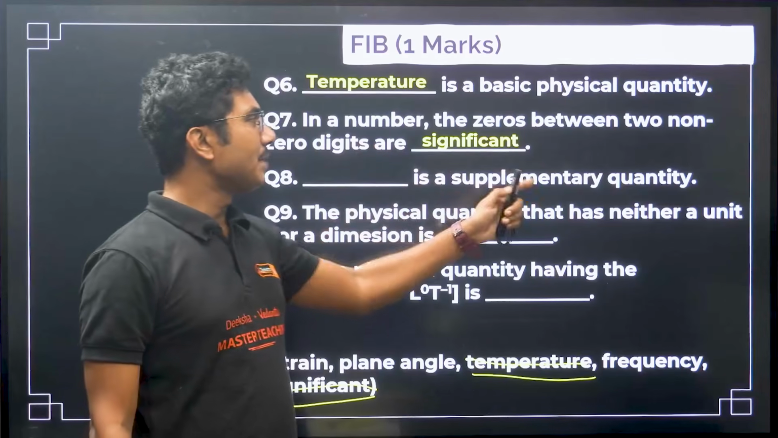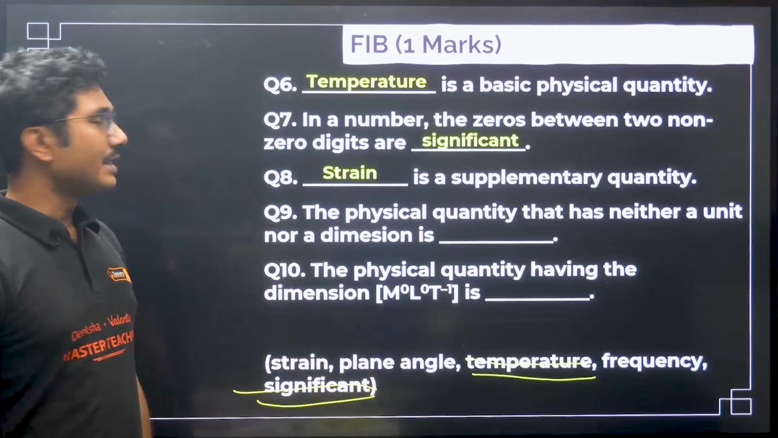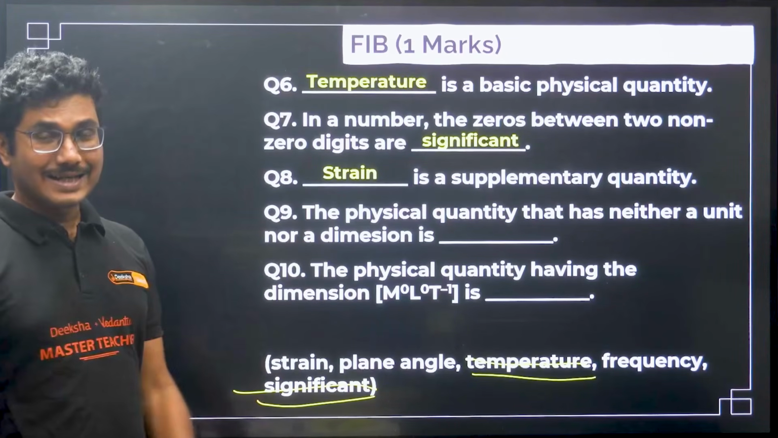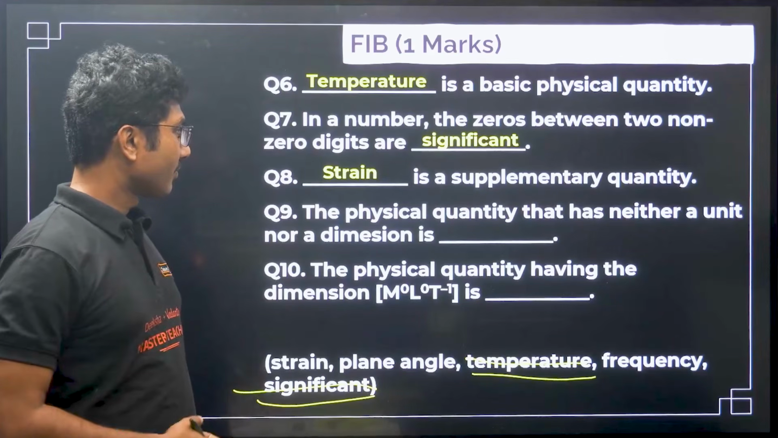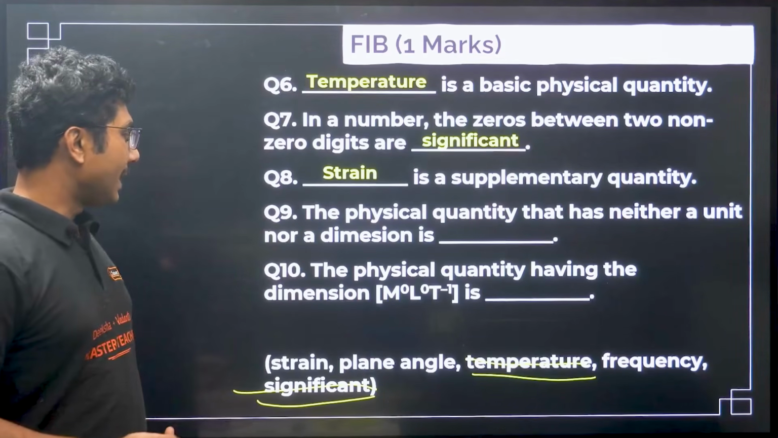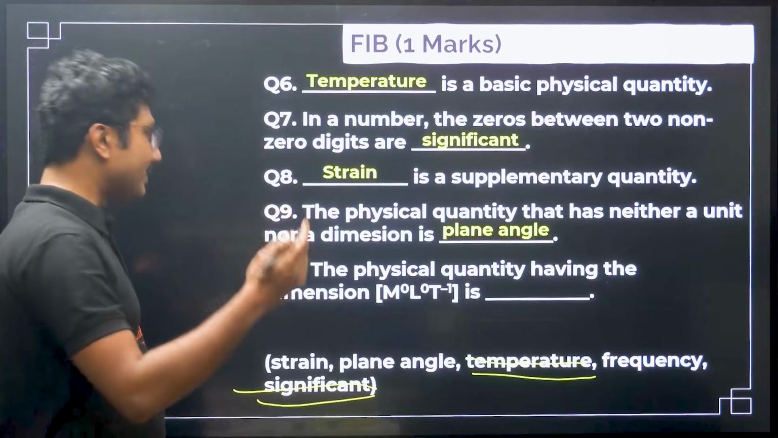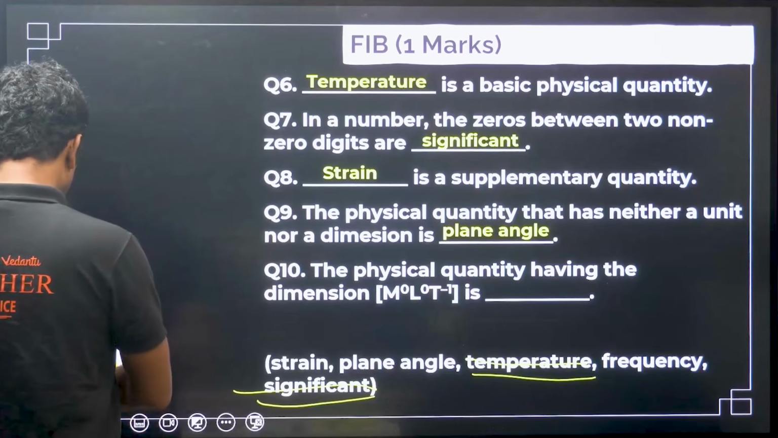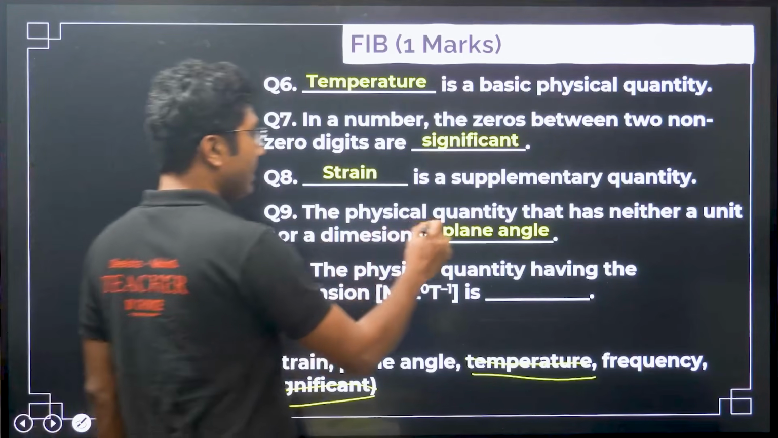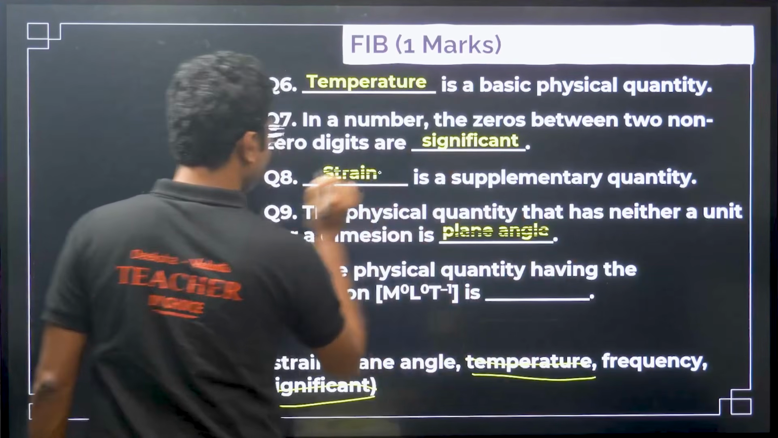Dash is a supplementary quantity. So which of the following is a supplementary quantity? Supplementary quantity is strain. Okay, secondary unit, right? So it is a secondary unit. The physical quantity that has neither a unit nor a dimension is plane angle. Sorry, there is a mistake over here. It will be strain for that one, and plane angle for the supplementary one. Sorry for the mistake.